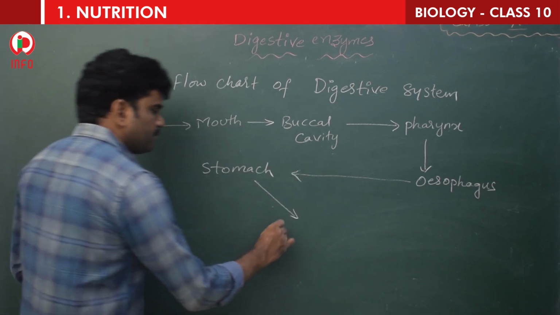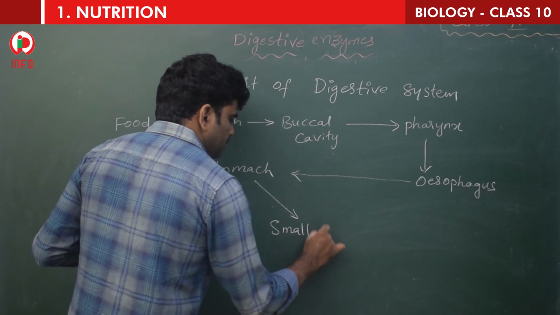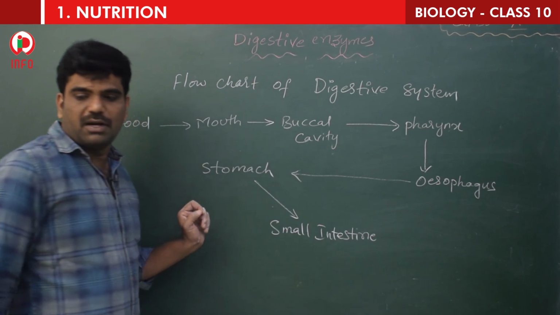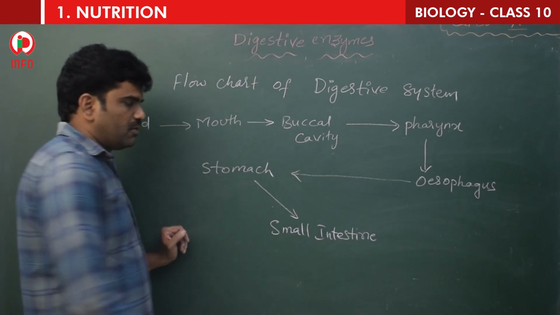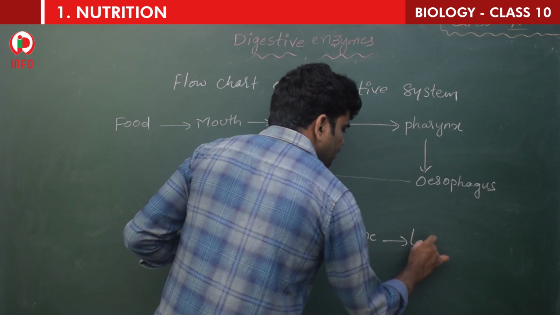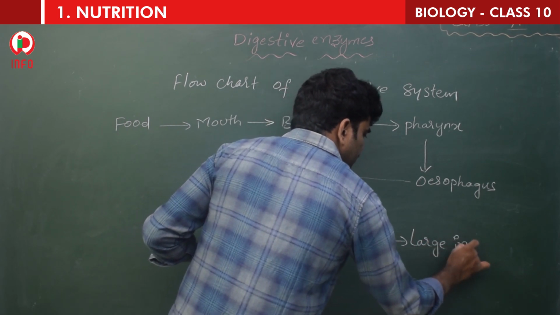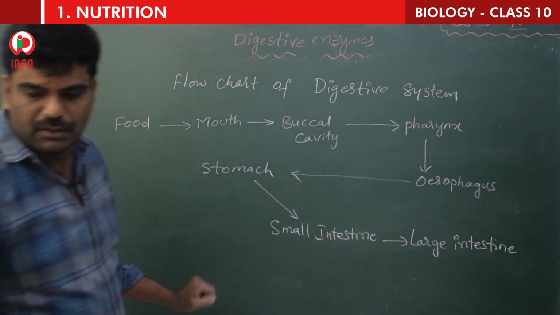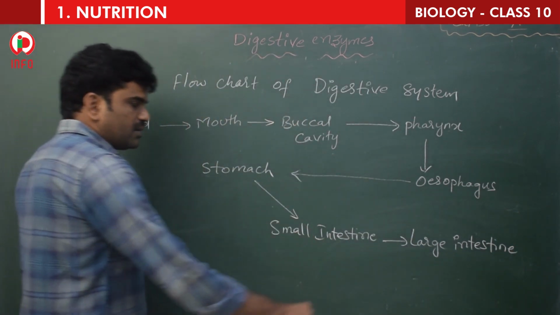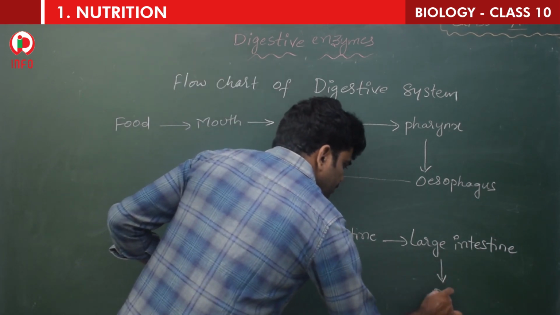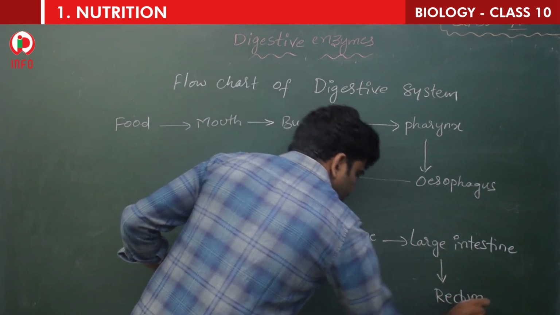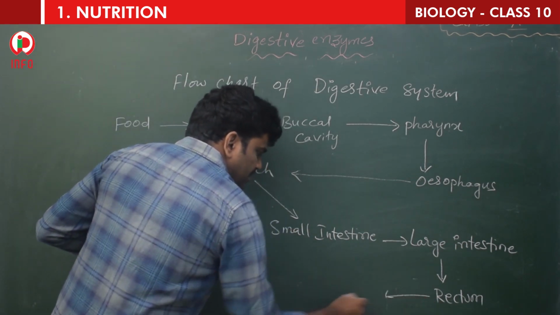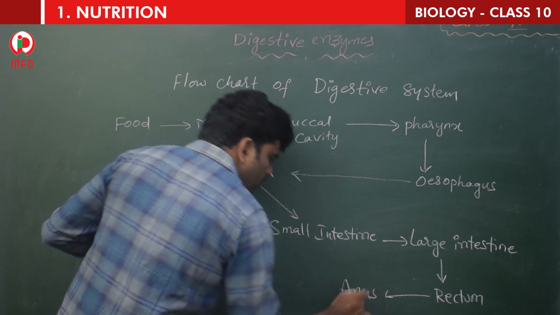Yes, small intestine. From the small intestine the waste material goes to the large intestine, then from the large intestine to the rectum, and from the rectum to the anus, the part where the expelled food goes out.